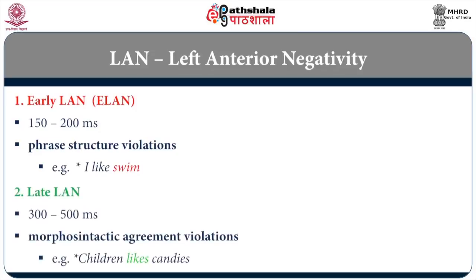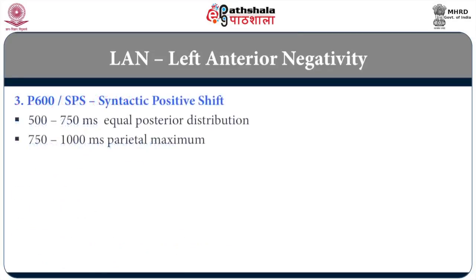Late ELAN is between 300 and 500 milliseconds, and you get LAN when you hear something like, children likes candies. Children like, instead of like, you say likes, it's violation, so it's morphosyntactic agreement violation, and therefore LAN is produced, electrical activity ERP, which is called LAN. P600 or SPS, which occurs, as I told you, between 500 and even as much as 900, here they are saying 750, but 900 or even 1000 milliseconds it can occur, more localized to parietal lobe and all that.